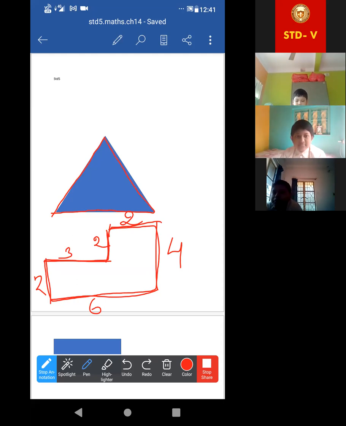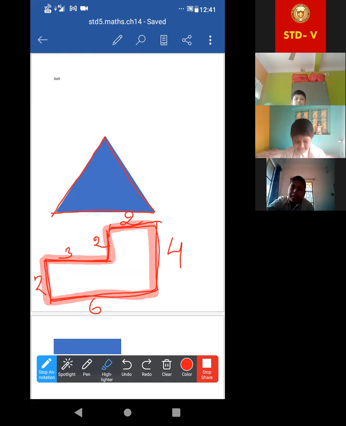Now what is the difference between perimeter and area? Okay, look, I have already drawn one figure. Look at this. Perimeter means only the length of its boundary. Yes or no? Okay, area means the portion inside it, that means this portion inside.